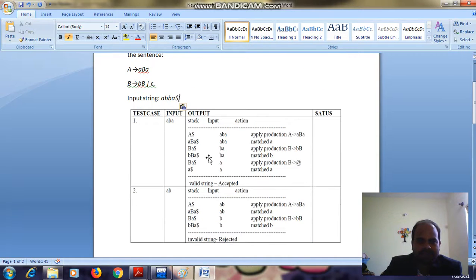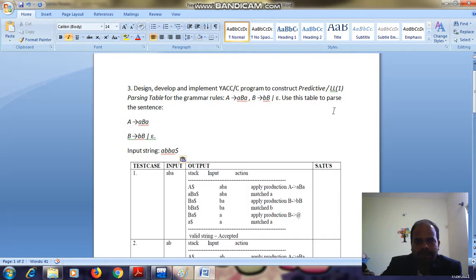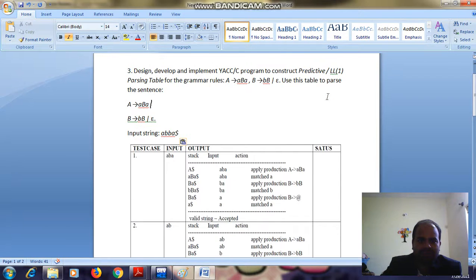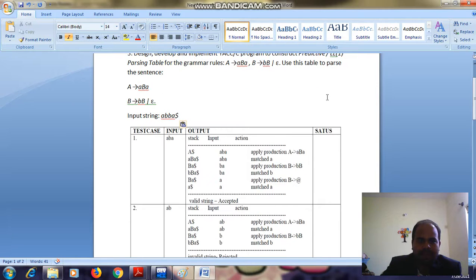Now let us see how predictive or LL(1) parsing works. Here we have three data structures: stack, input, and action. In the input, the input string will be there, that is a b a.